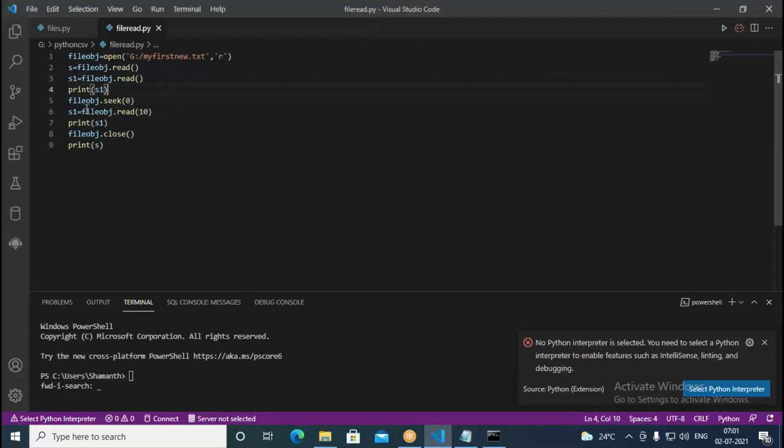Then after that, we are going to beginning of file again. So 0 is what here, you go to the beginning of file. With the help of seek, you can move actually to the end of the file there. Now similarly, then what we do here, s1 equal to file object dot read 10. Only 10 characters we are reading, not entire data. Up to 10 we are going to read. It reads 10 characters. Then we print here s1. So how that works, see in this.